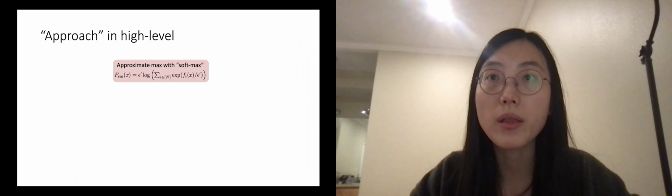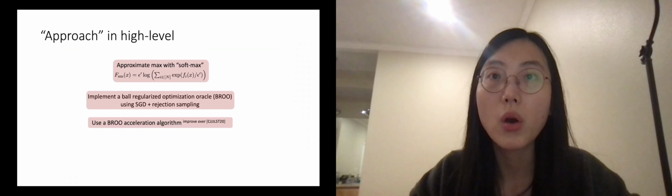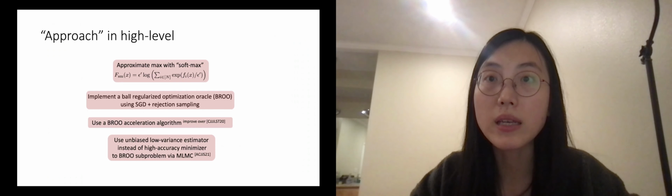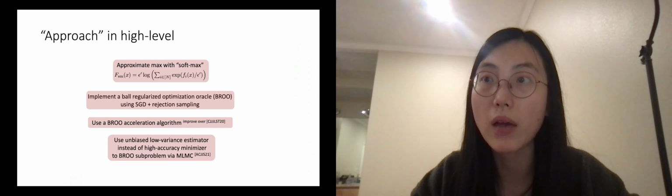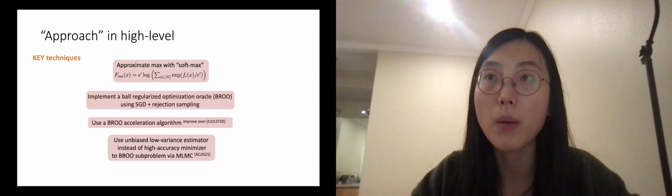We first approximate the max objective by global softmax. Then we implement a ball regularized optimization oracle for such softmax objective using SGD and rejection sampling. We plug in such implementation to a generic acceleration framework using BROO oracles. And lastly, we show that the accuracy required for subproblem implementation can be reduced using the idea of multi-level Monte Carlo.